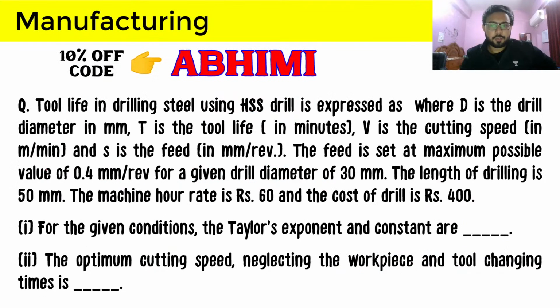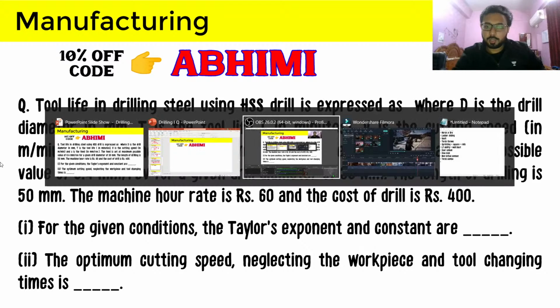And this is the final question for the day. So let's do that and end our class. Let's see what we have to find in this question. First, I am reading the first point, that is Taylor's tool life exponent and constant we have to find, and then we have to find the optimum cutting speed. We have these two things to calculate to get the answer, and this is from the GATE conventional questions. Again, a standard question, because this already came in one of the official GATE papers, but as a conventional one. So let's see what we have to do here.